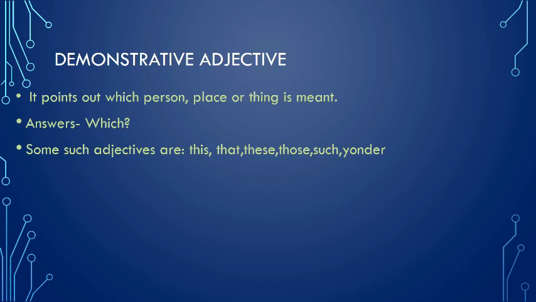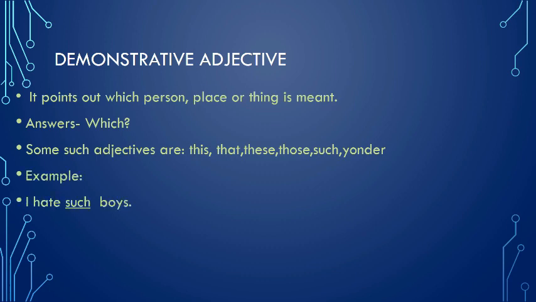This and that are used with singular number. These and those are used with plural number. This and these are used for the noun placed near. That and those are used for nouns placed at some distance. Such can be used with both singular as well as plural. Yonder means over there.